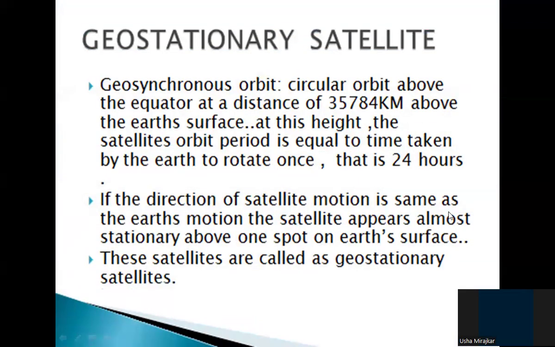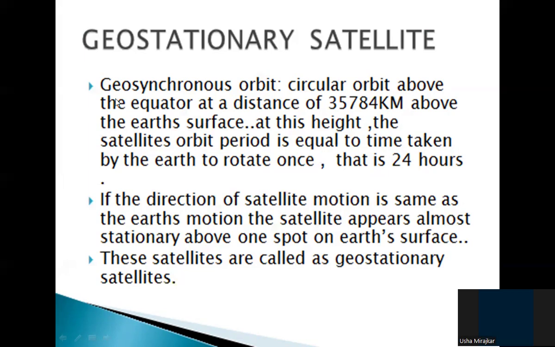Now, geostationary satellite. What is a geostationary satellite? A geosynchronous orbit is a circular orbit above the equator, at a distance of 35,784 kilometers above the Earth's surface. At this height, the satellite's orbital period is equal to the time taken by the Earth to rotate once, that is 24 hours. What do we mean by this?